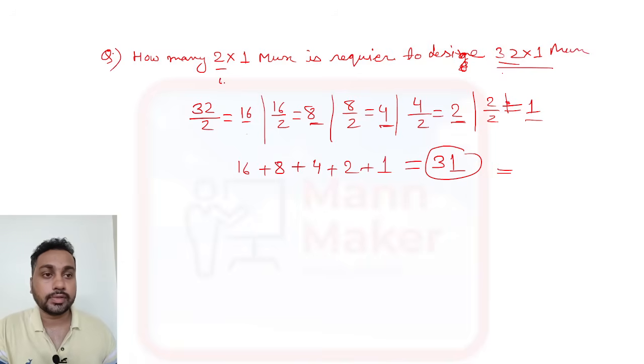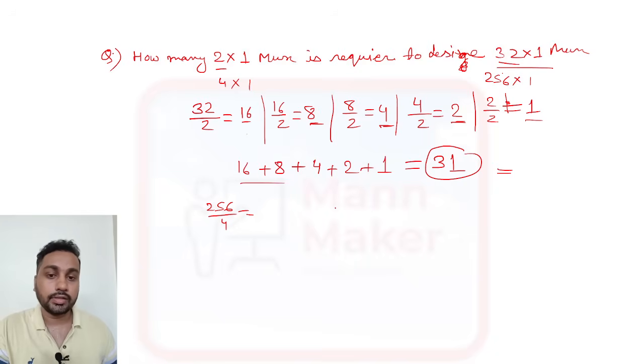Whatever question you get, suppose you need to design a 256-to-1 mux using 4-to-1 muxes. Then you start with 256 divided by 4, and like this you continue, and at last you add all these things, and you will get the answer.